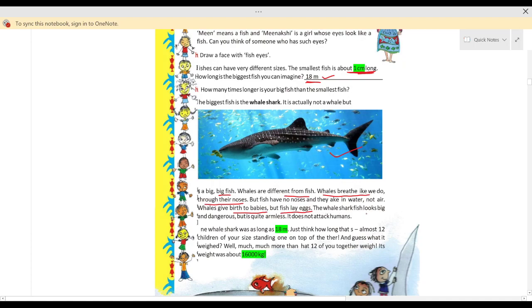The whale shark fish looks big and dangerous, but it's quite harmless. It does not attack humans. Whale shark जो होते हैं, it looks dangerous and big, but it is quite harmless and it does not attack humans.